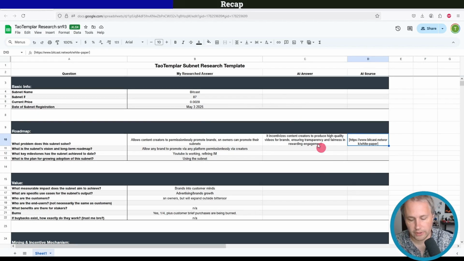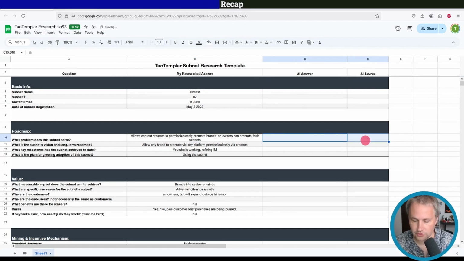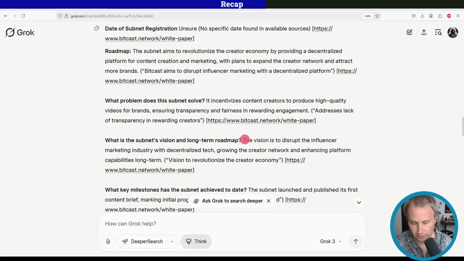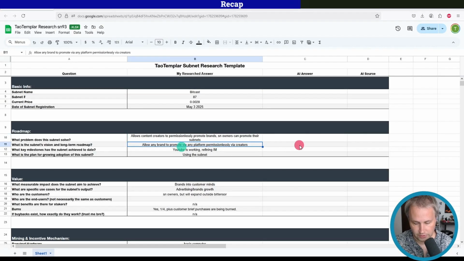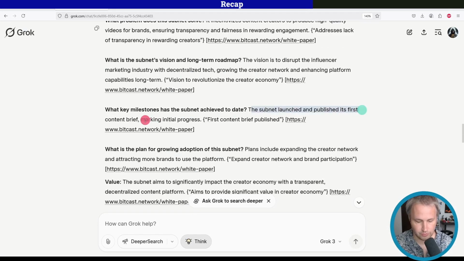Actually, no. I realized this isn't really how I want to use it. An answer that I have researched takes precedence over the AI's answer. So I'm actually just going to remove these. It did a good job answering that question. So let's just go through how it did on Bitcast. So far, so good. This one was answered properly. Vision and long-term roadmap is to disrupt the influencer marketing industry with decentralized tech. That's a good answer. Milestones: has published its first content brief, marking initial progress.